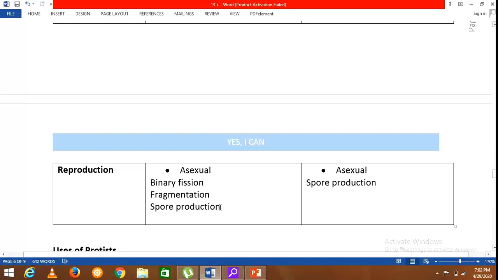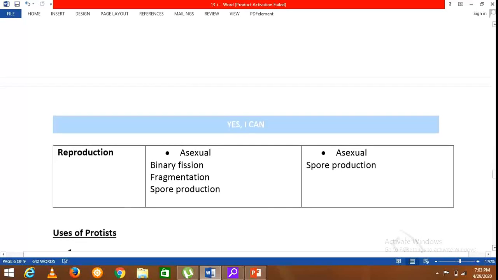Spores are minute, typically one-celled reproductive units which are capable of giving rise to new individuals without sexual fusion. There is no fertilization taking place. Those are single cells and we consider them as reproductive units. And in fungi also, the main mode of reproduction is spore production.